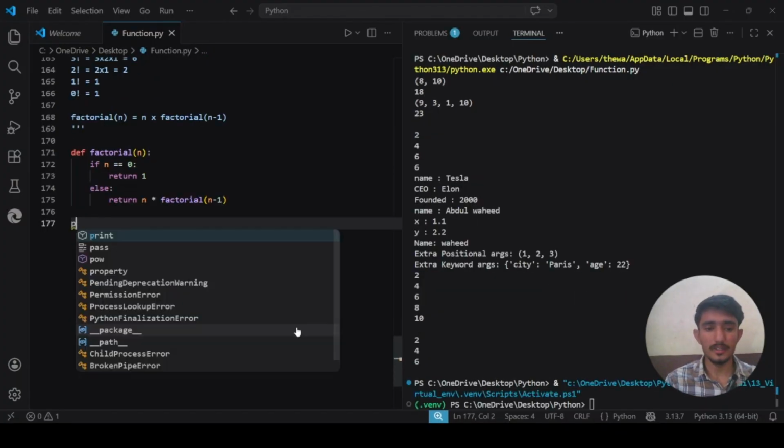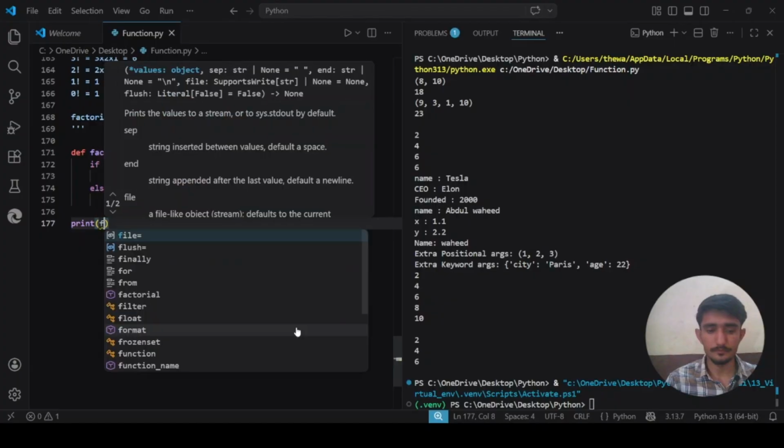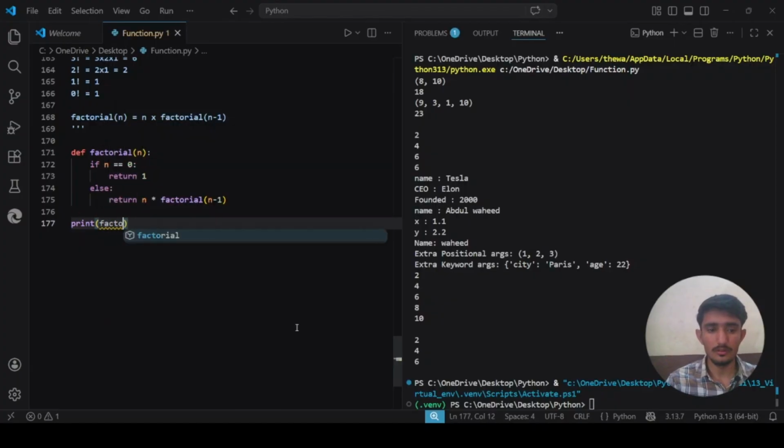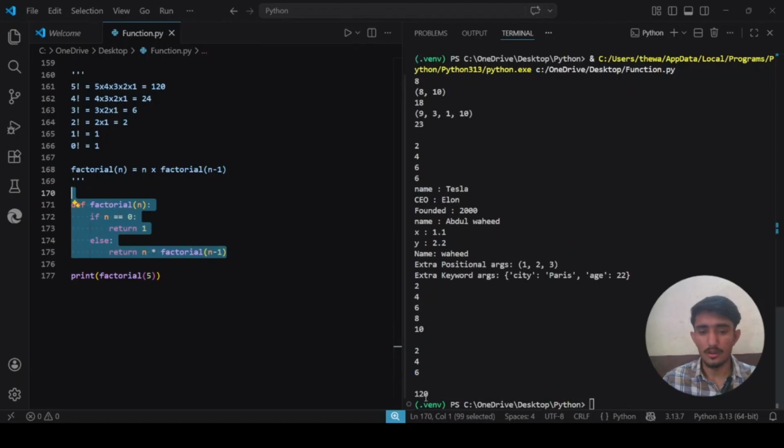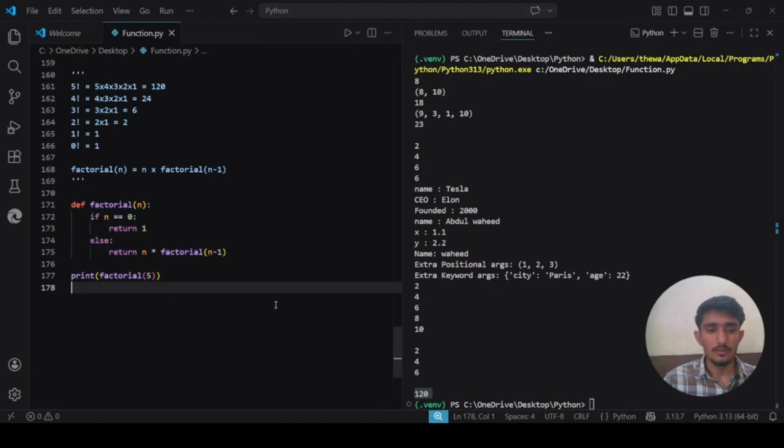So let me find out what is the value of factorial 5. I know that it is 120, but we defined a function here. Let's see what the output is, which is 120. So let me show you what is really happening.